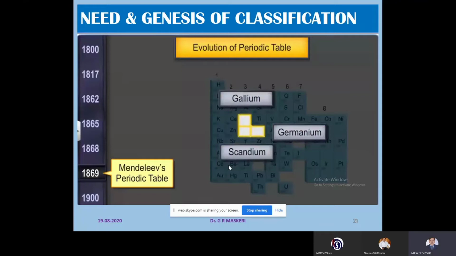These elements were gallium, germanium, and scandium. However, his periodic table also had some anomalies, but his confident predictions and methods of classification were appreciated worldwide and called him the father of the periodic table.